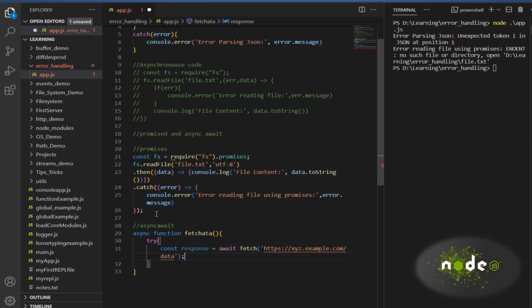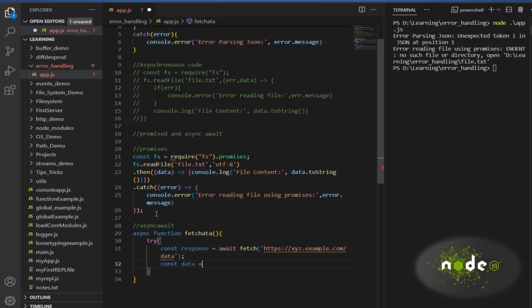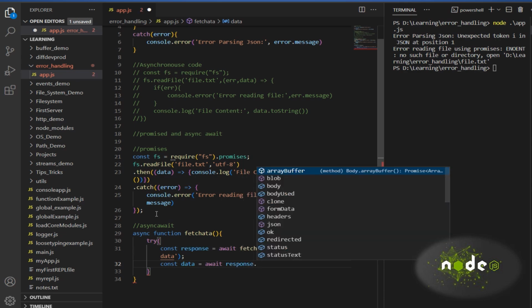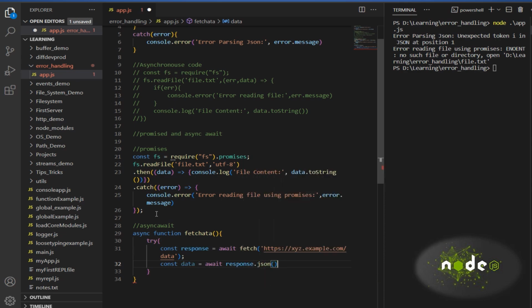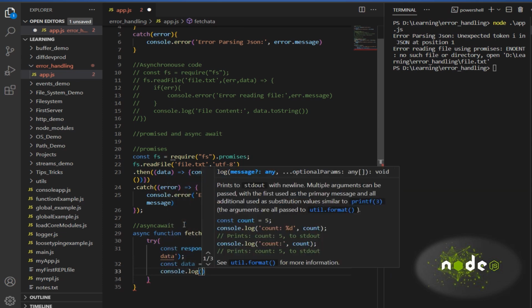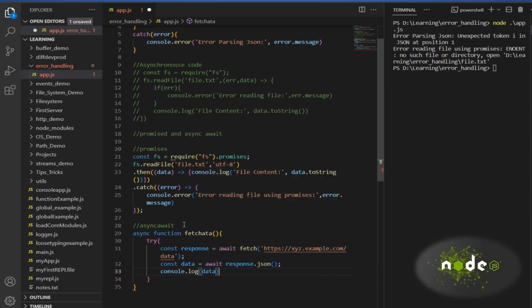Then const data equal to await response dot json, and I'll print console dot log of data. So this is about try.